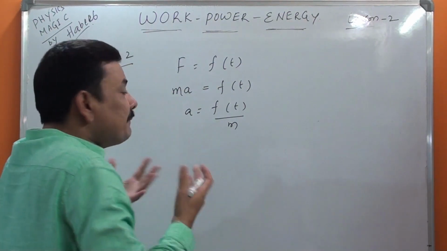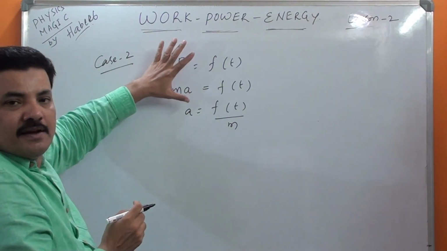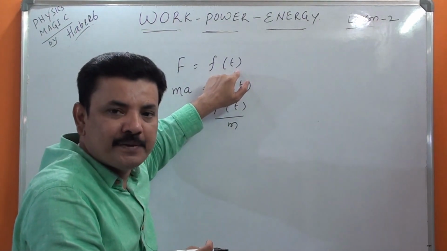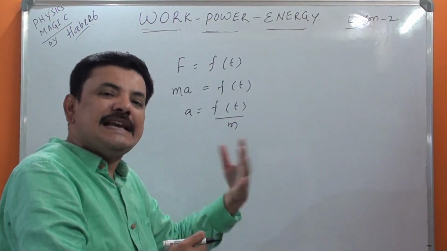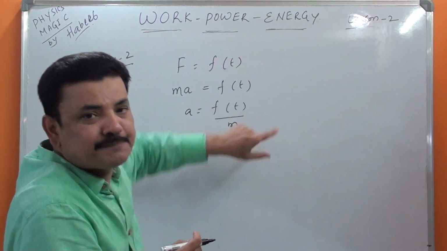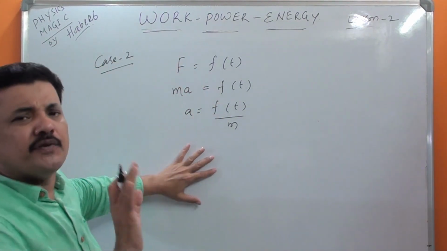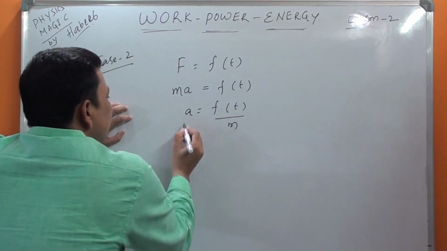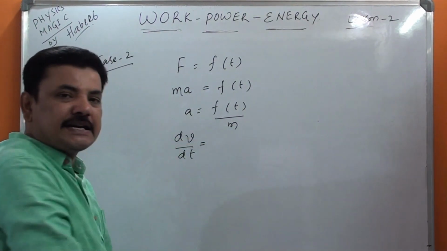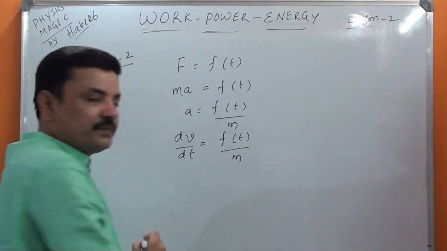Acceleration you found, but we need work. Find the work done. This is also the work concept only, but variable force is given. Force is changing with respect to time. Earlier, force was changing with respect to distance. This time, force is changing with respect to time. If this concept is given, then you have to follow this method. Very simple. a is this one. But you also know that a is equal to dv by dt. Rate of change of velocity is nothing but F(t) by m.